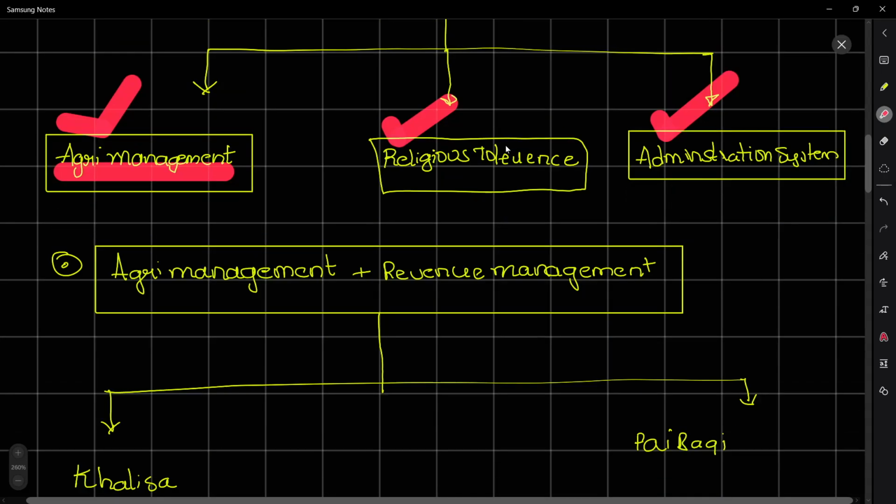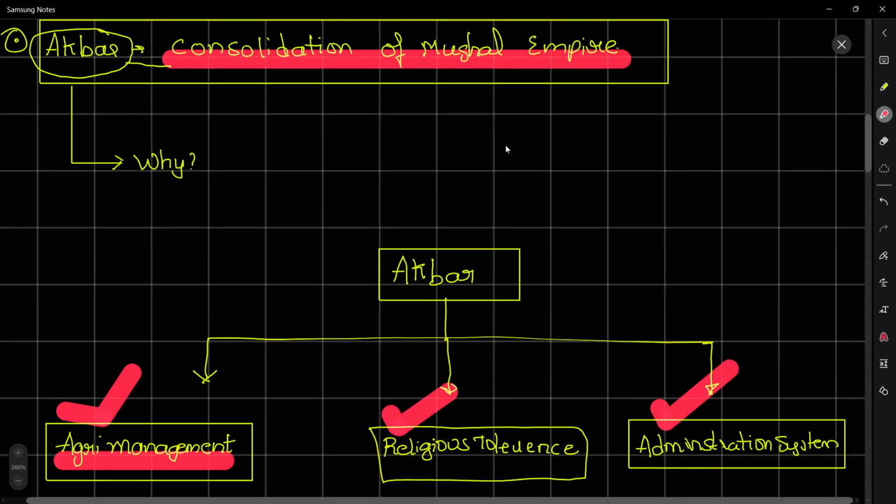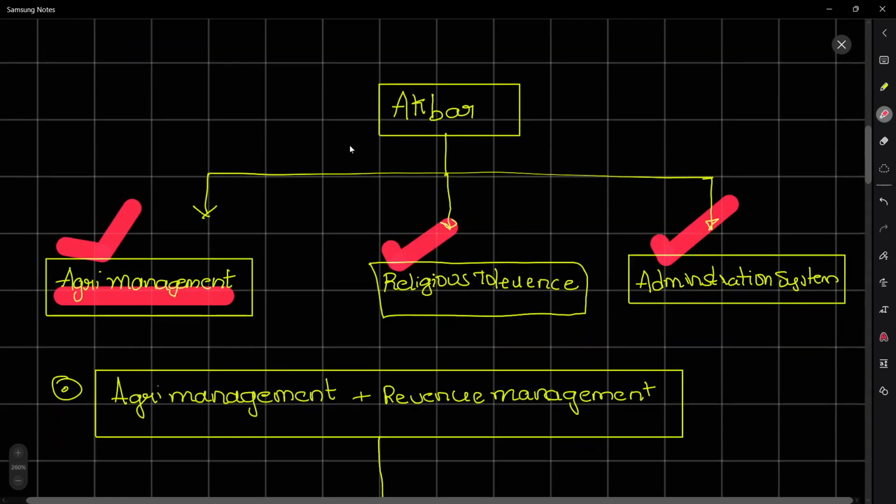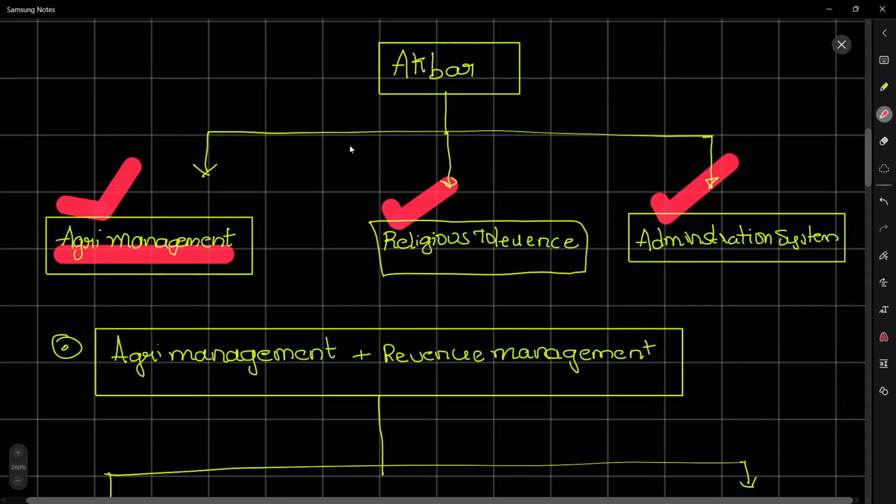Why am I discussing all this? I'm giving a pretext about some of the facets which will be used by us during the decline of the Mughal Empire.